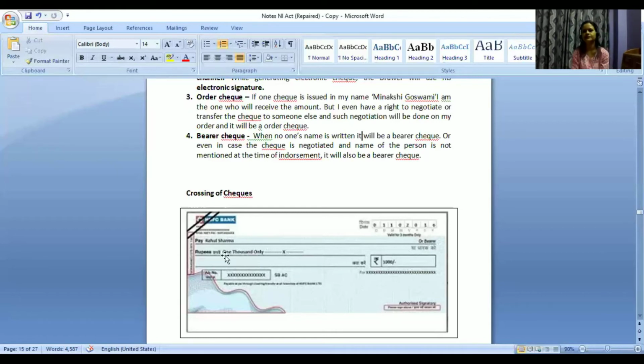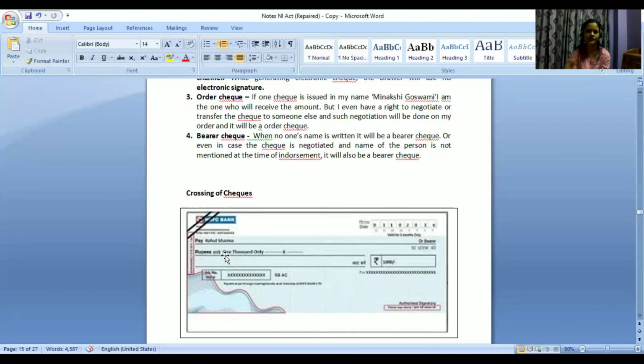Take for example, someone has issued a check in the name of Rahul Sharma. His name is written over there. But now Rahul Sharma wants that, I don't want to demand this money, but I want this amount to be paid to another person. What he is doing is that he has not written the name of the person.